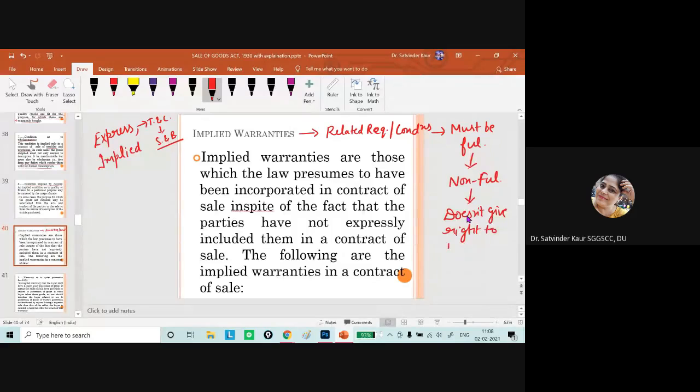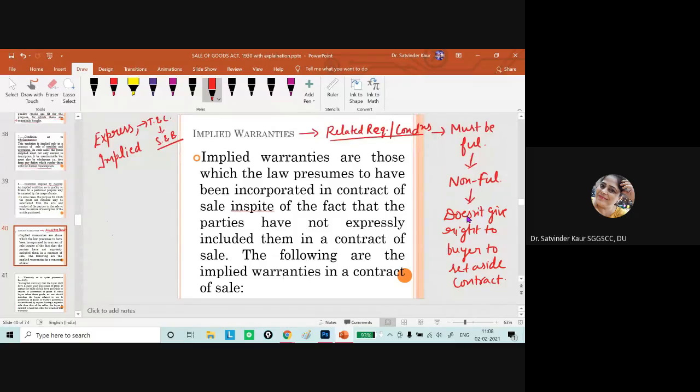Non-fulfillment does not give the right to the buyer to set aside the contract. What he can maximum do is claim the damages for non-fulfillment of those warranties, those terms and conditions. Conditions are related to the main purpose of the contract, the basic purpose for which the particular contract has been created.